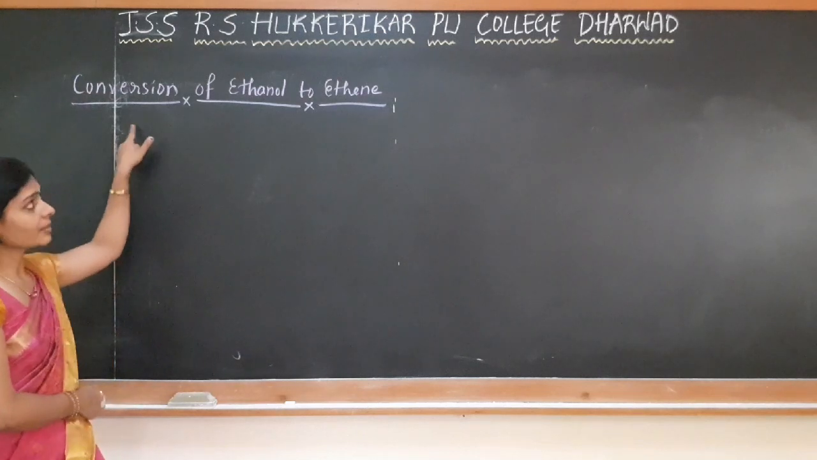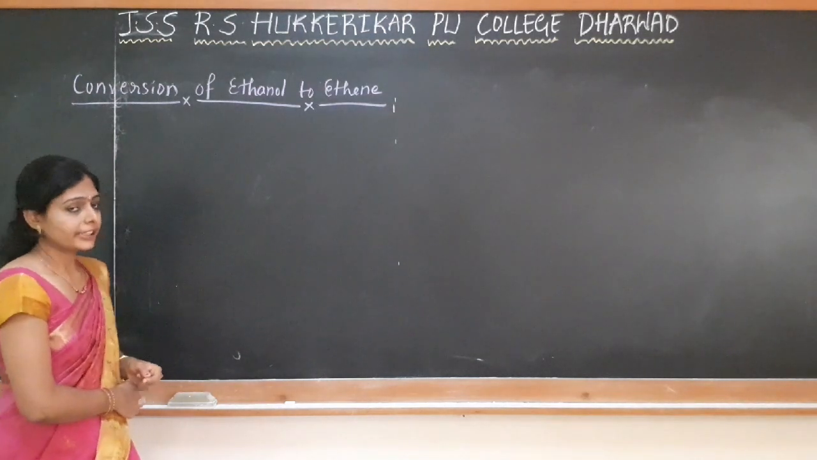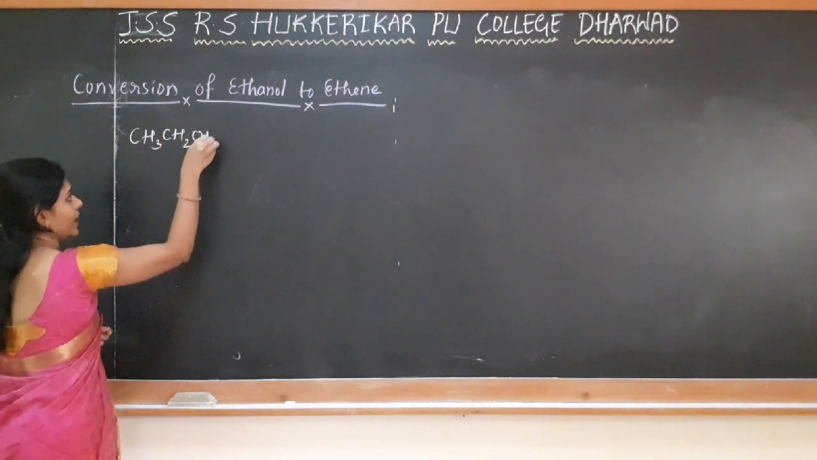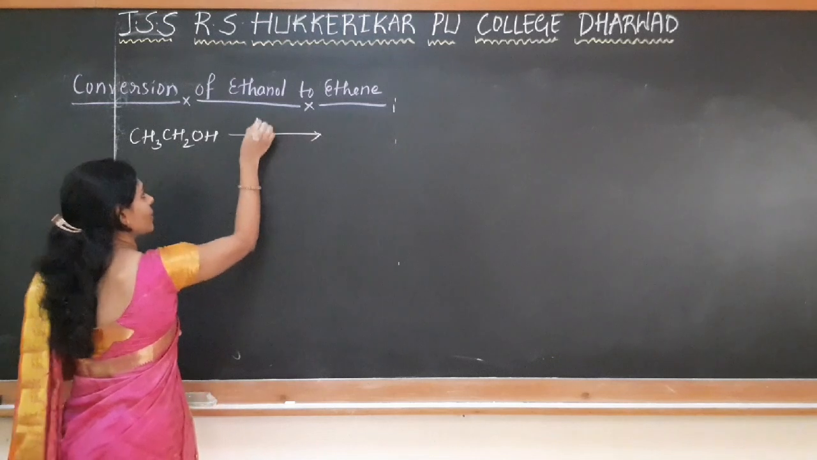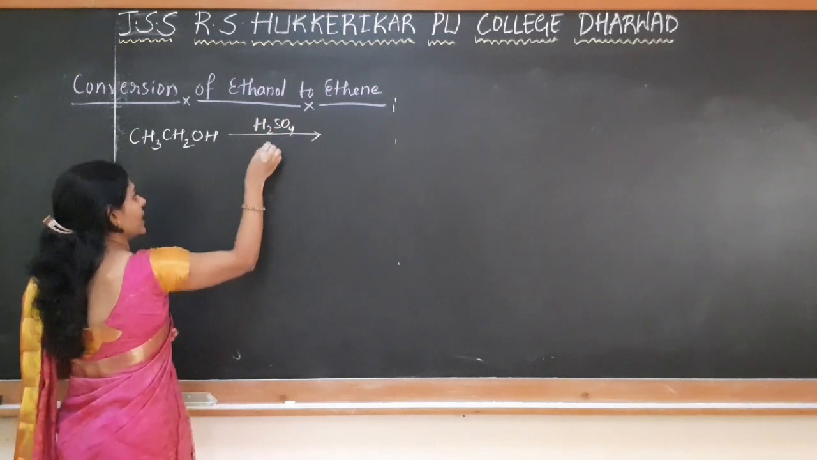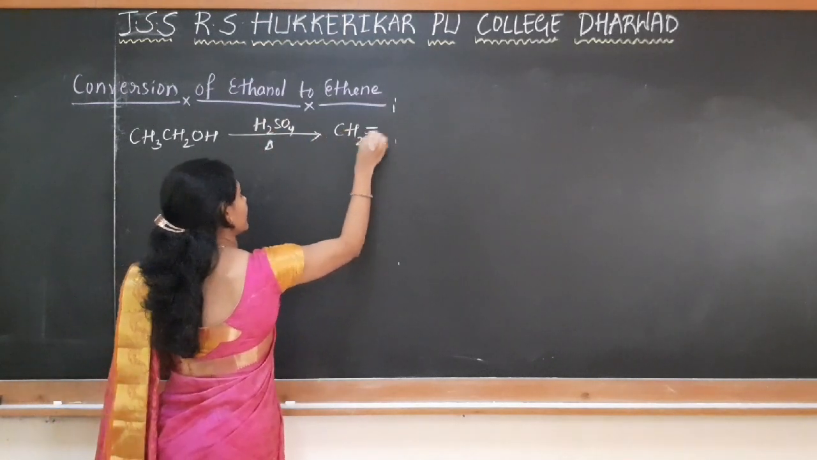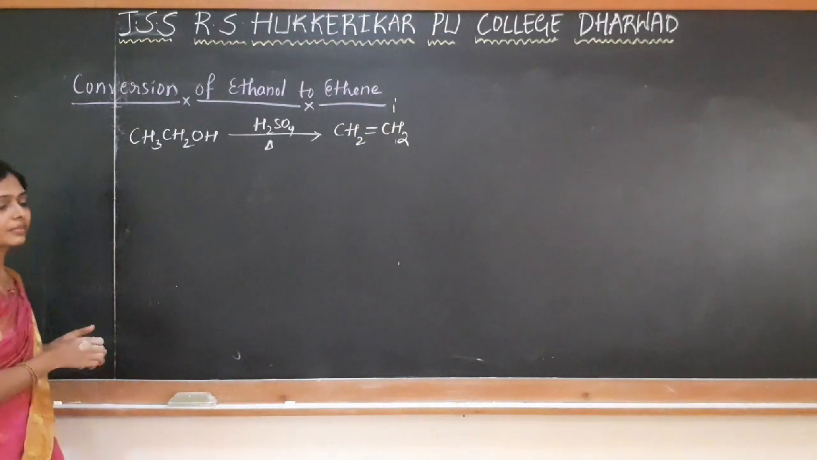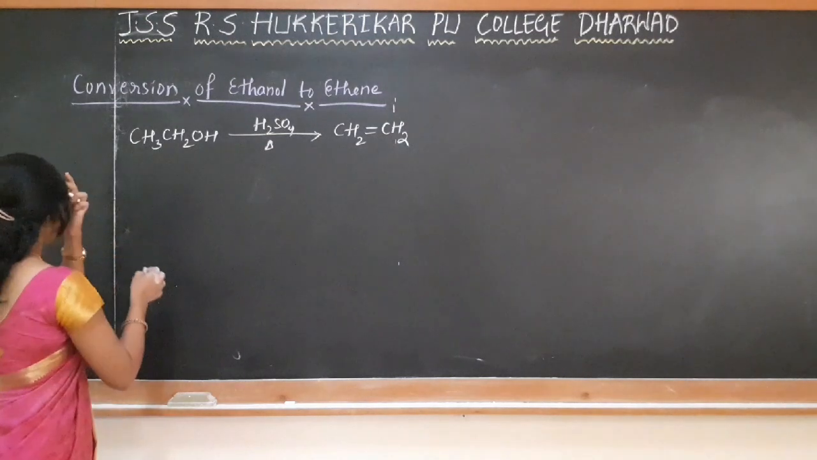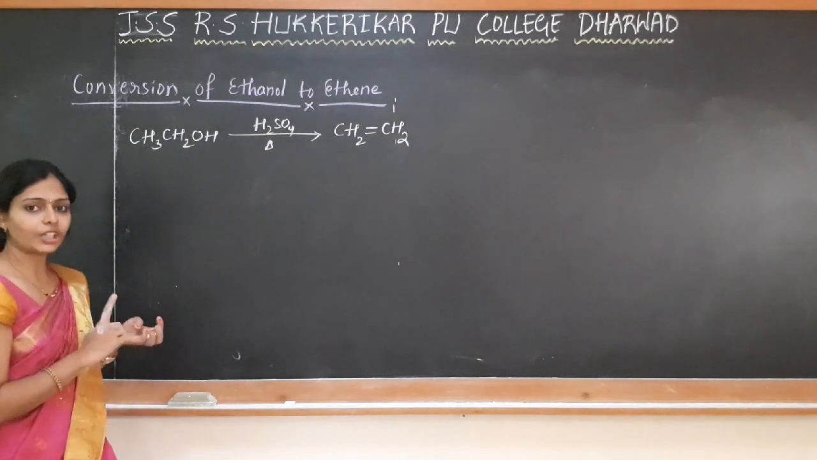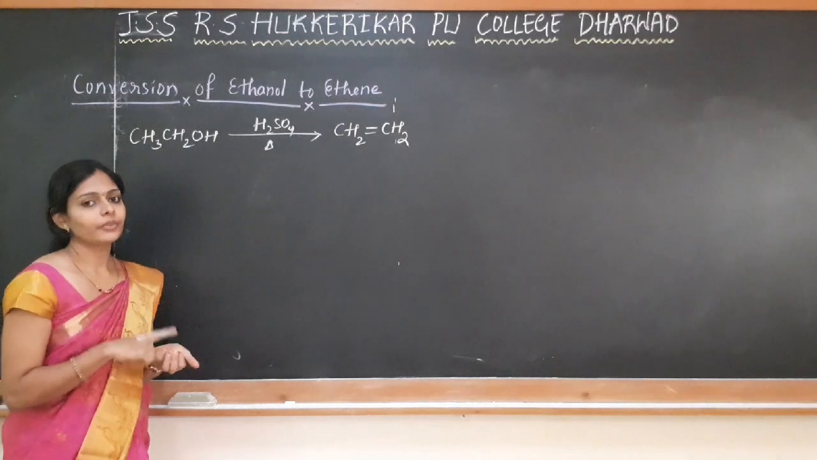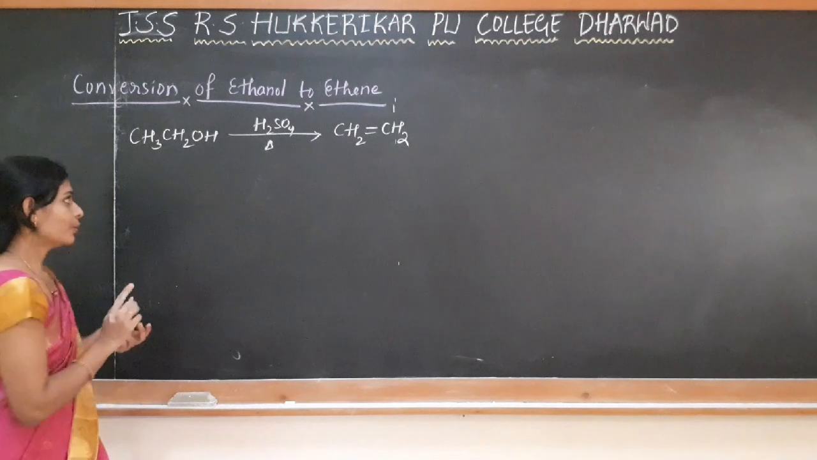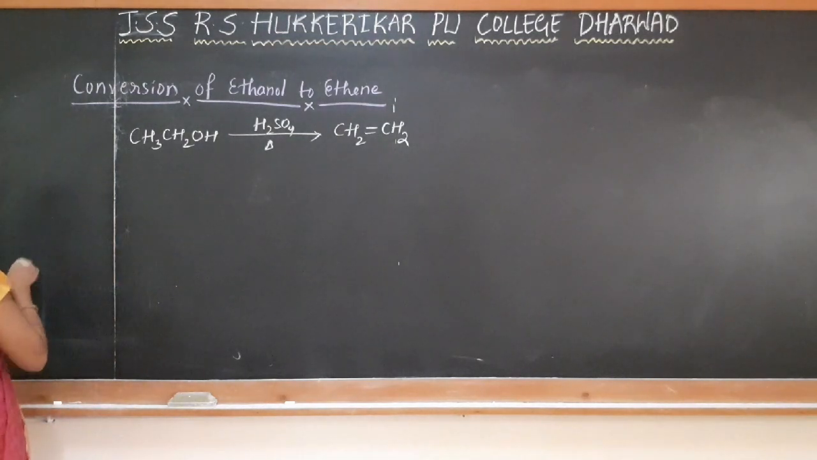Now we will discuss the mechanism of conversion of ethanol to ethene. So ethanol is CH3CH2OH. When this is heated with concentrated sulfuric acid, we are getting ethene. So for this reaction, we have to study the mechanism. The mechanism contains 3 steps. The first step is formation of protonated alcohol. Second step, the loss of water to form a carbocation. The third step is loss of a proton. So we will study the mechanism.